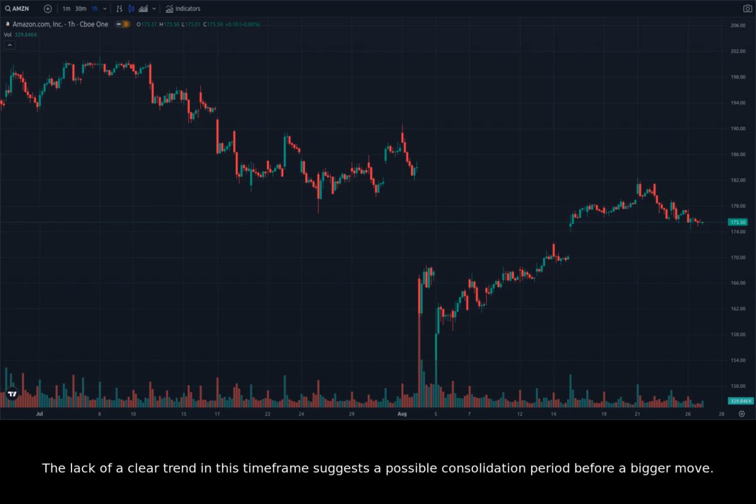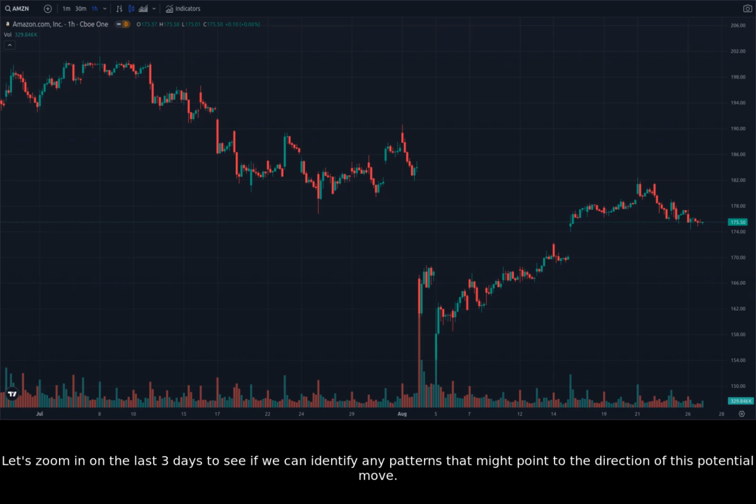The lack of a clear trend in this time frame suggests a possible consolidation period before a bigger move. While the overall bearish sentiment persists, this consolidation period could be a sign of a potential bounce back. Let's zoom in on the last 3 days to see if we can identify any patterns that might point to the direction of this potential move.